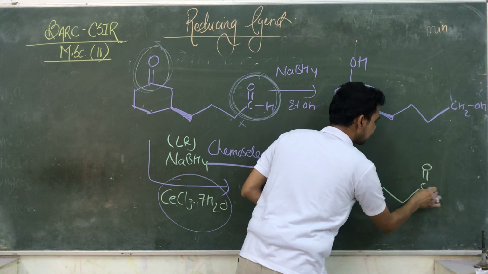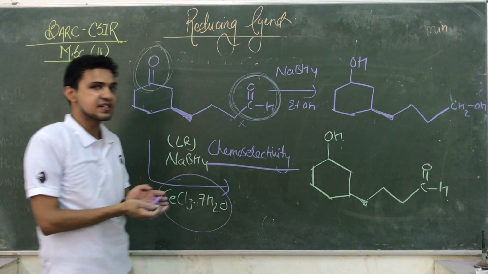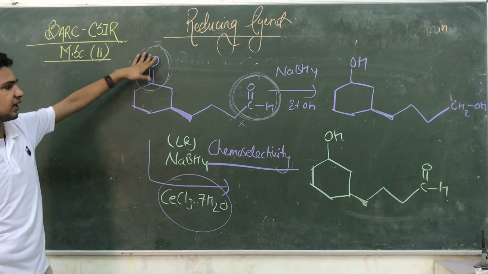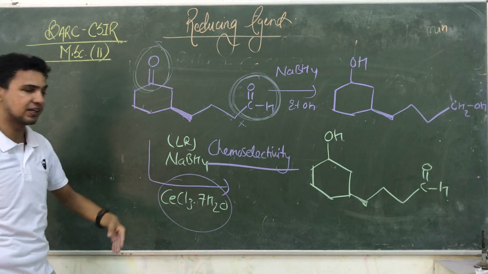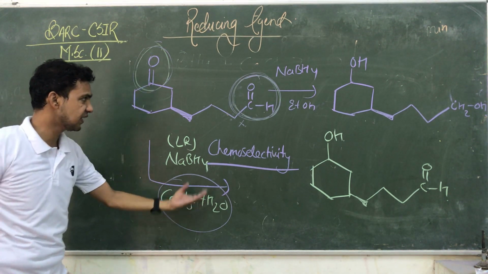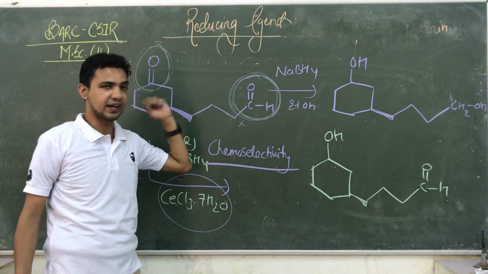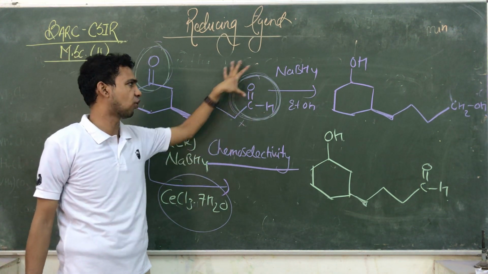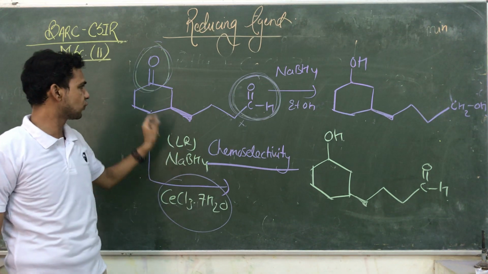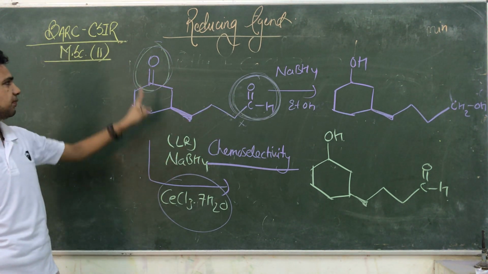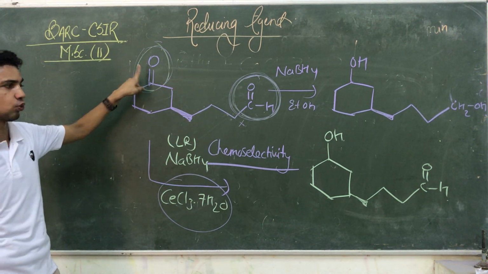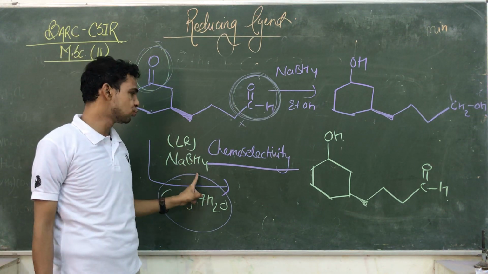The aldehyde remains the same. देखिए, selectivity है, इससे ही करना था तो वही करा, बट उसके लिए ये दिया. What is the function of this reagent? They form a complex with the aldehyde and protect this aldehyde by forming a layer. So NaBH4 is not affecting the aldehyde. NaBH4 is only affecting the ketone. That is the function of Luche's reagent.